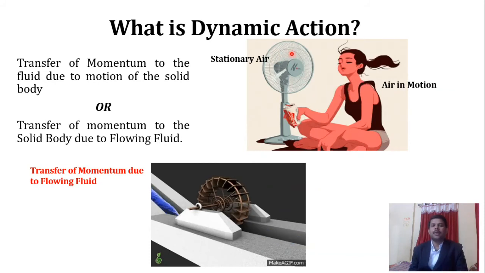That kinetic energy results in the air being in motion with some velocity. Okay, so this one is the first example.